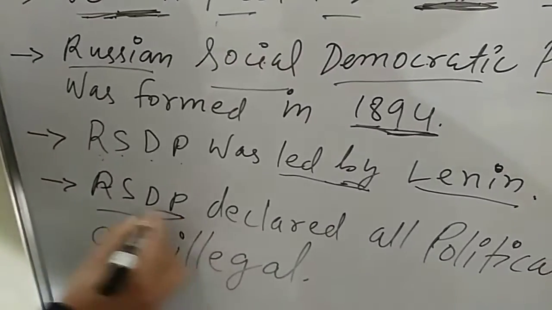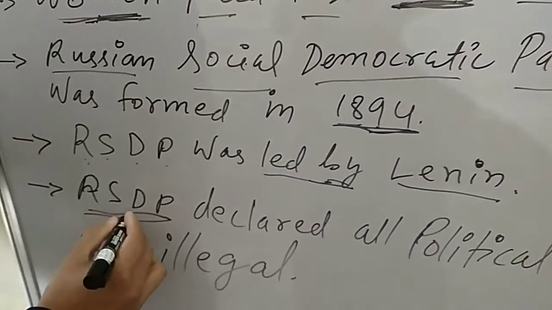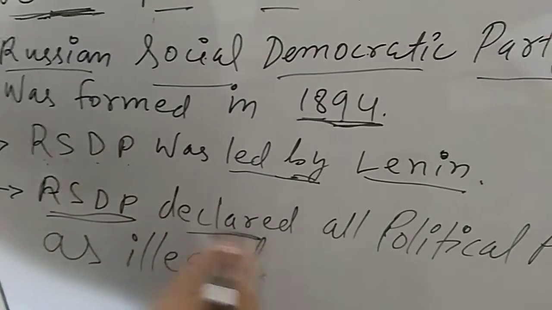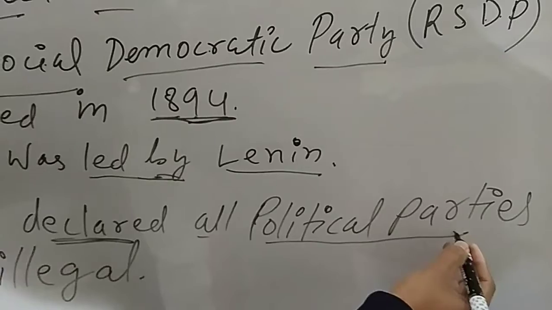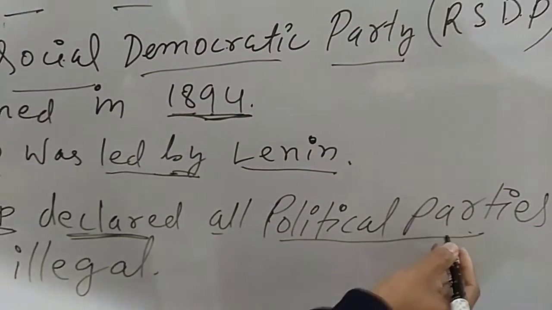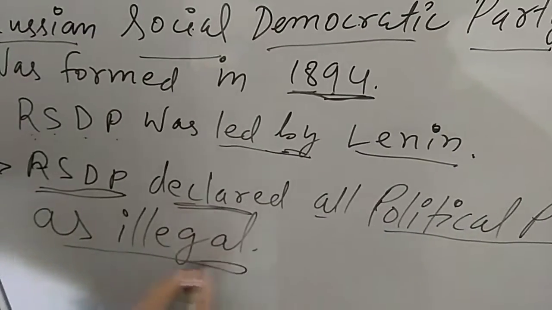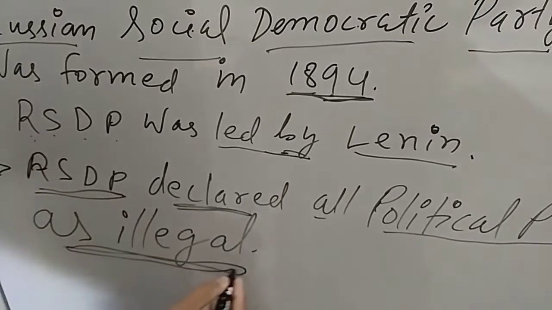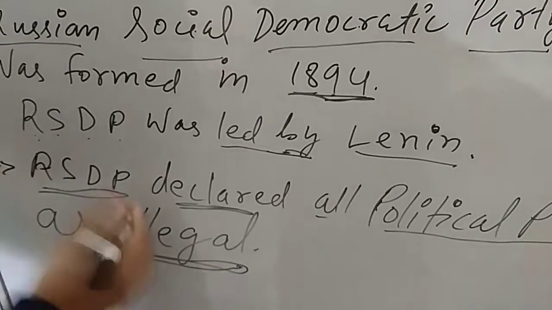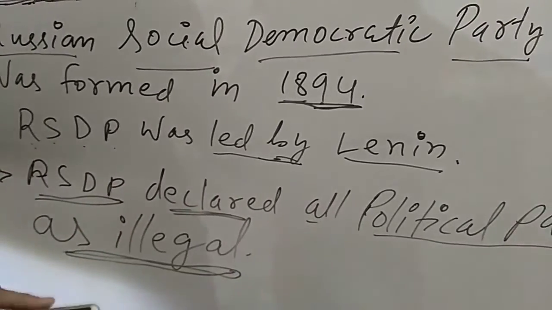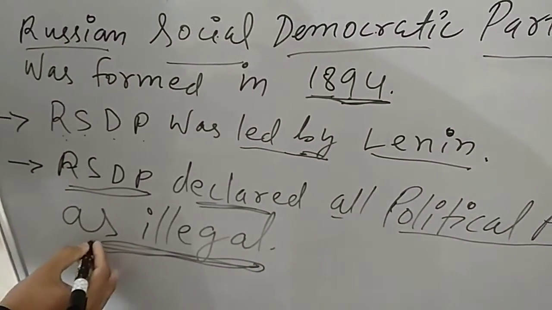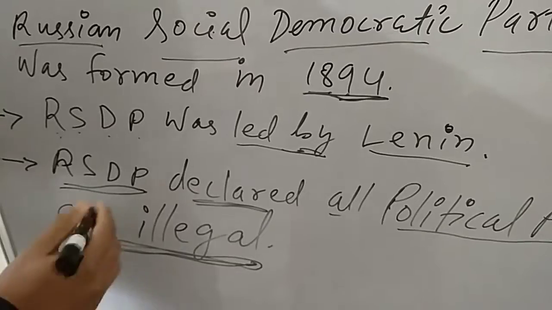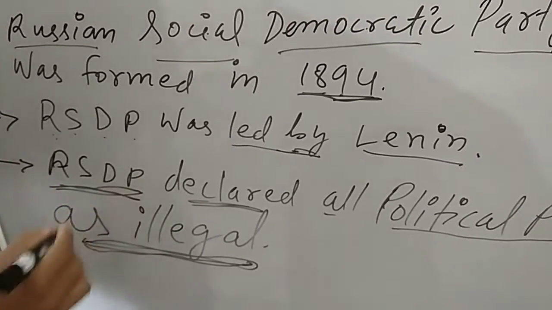Now the Russian Social Democratic Party declared all political parties except the RSDP as illegal. That means all the political parties in Russia except the RSDP were declared illegal. No other political party should exist in Russia apart from the RSDP.